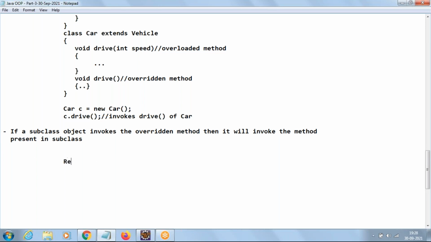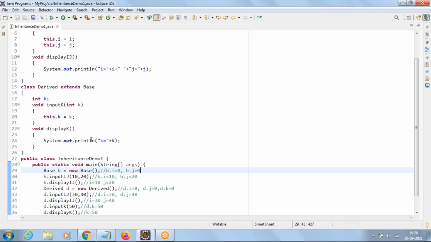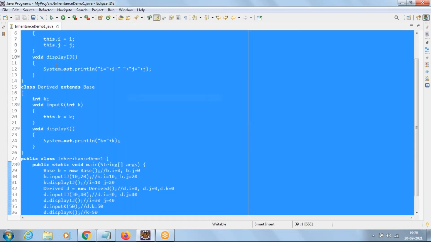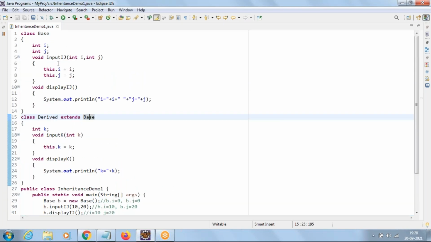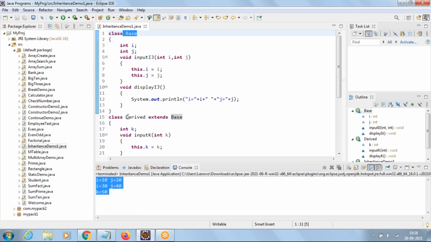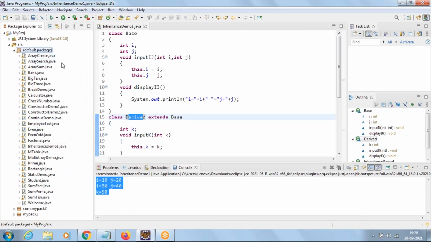Now, let us understand all these words with the code. Let us go with the second program, InheritanceDemo2.java. Open Eclipse. Let me copy this demo1 program. Select all, copy this code. Already we have created a class in the default package.